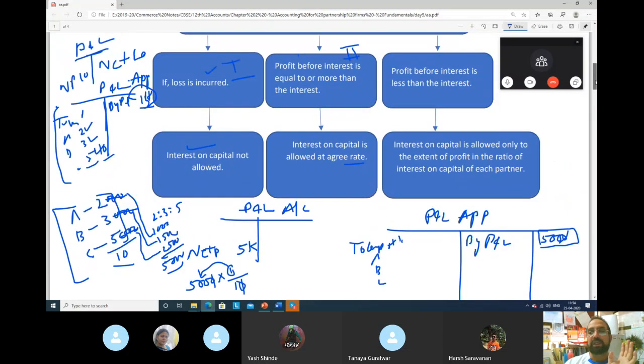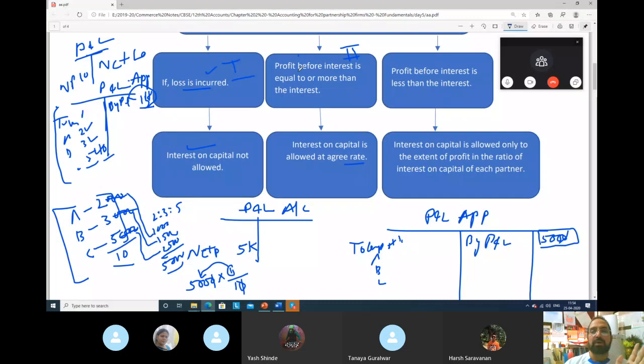Second case that we discussed, profit before interest: in this case we had 10,000 rupees or 15,000 rupees, and we paid them full. But here now we have less, so we cannot pay them full. So we have to distribute in the ratio of their interest on capital. If there is loss, then in the profit and loss appropriation account there is nothing, so we cannot pay them anything. So interest on capital is not allowed if there is loss.